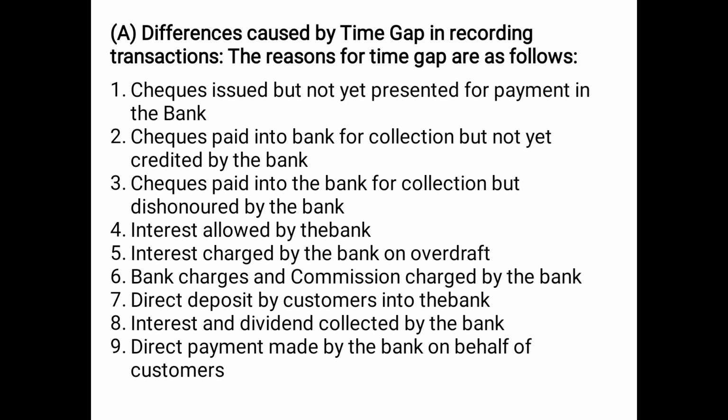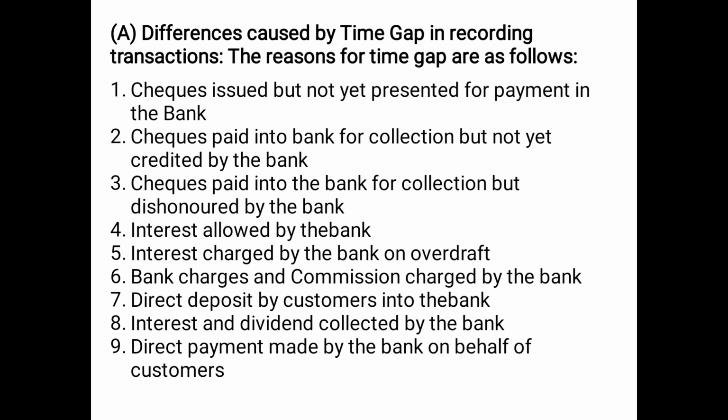And commission is sometimes charged by the bank when the bank has performed some activities on our behalf. So these two expenses are deducted by the bank from our account. Maybe we are not aware when the bank has deducted them, so after checking the passbook we found out, which we have not recorded. So again it will be a cause of differences in the cash book and the passbook balance.